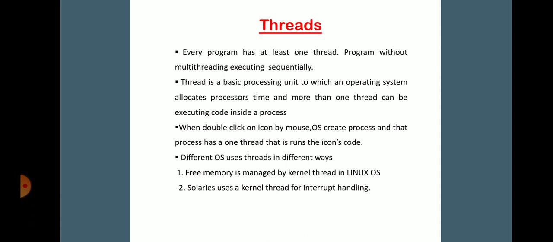Now when a process starts up a remote TCP connection, its thread handles the lower level details of sending out on the network. Different operating systems use threads in different ways. First, free memory is managed by kernel threads in the Linux operating system, and second, Solaris uses kernel threads for interrupt handling.